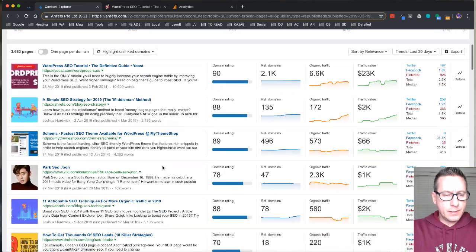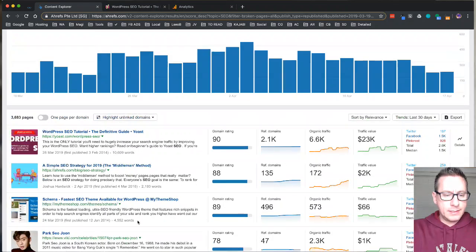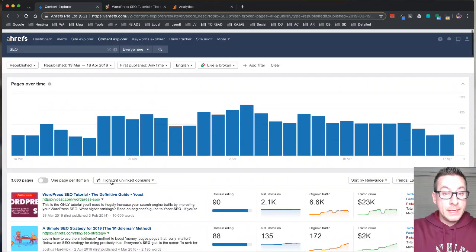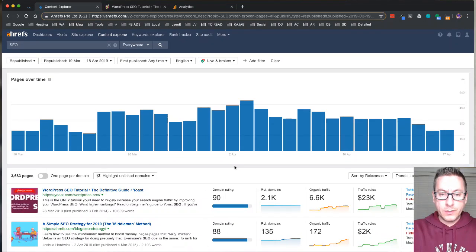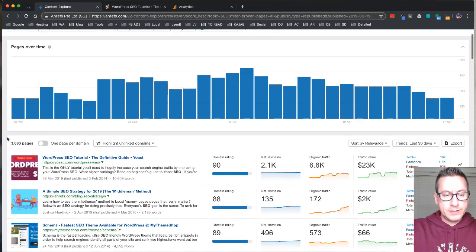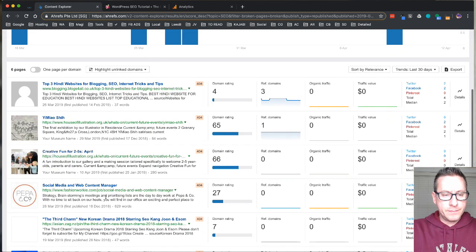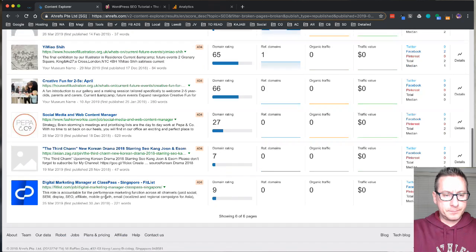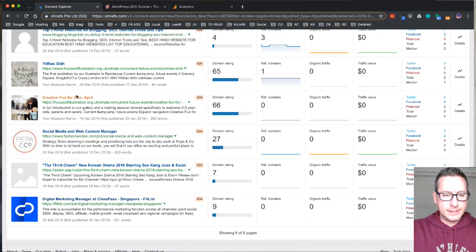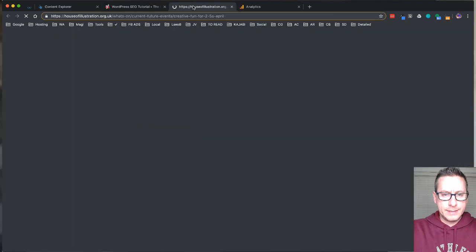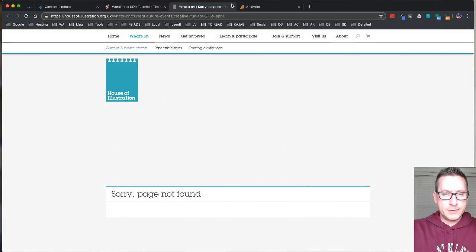What that's doing is creating a bit of a different layout. Okay. Now I want to look at these pages. You see how it's really narrowed down. It's got 3,683 pages. Now I want to look for pages that have broken backlinks to them. So I'm going to go only broken. So now we've got 6 sites. And let's see. So there we go.